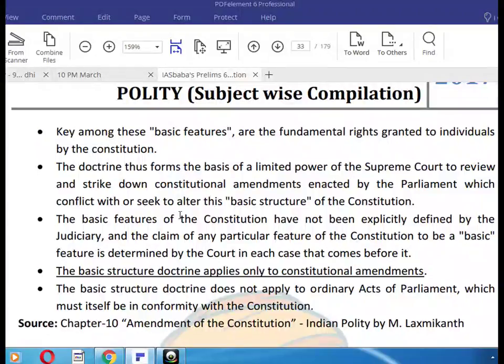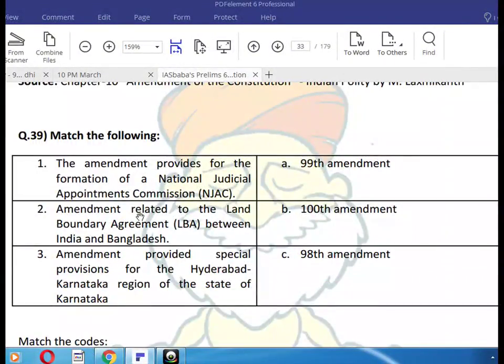The basic features of the Constitution have not been explicitly defined by the judiciary, and the claim of any particular feature of the Constitution to be a basic feature is determined by the court in each case that comes before it. The basic structure doctrine applies only to constitutional amendments. It does not apply to ordinary acts of Parliament, which must themselves be in conformity with the Constitution. Match the following.